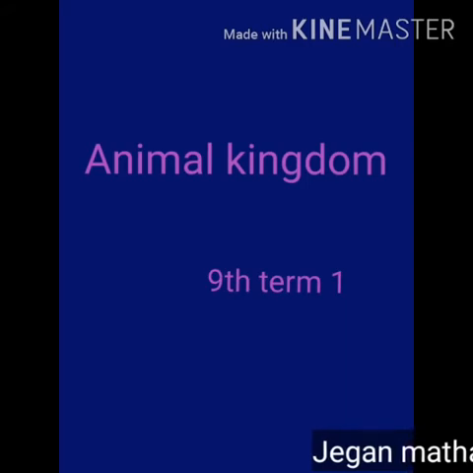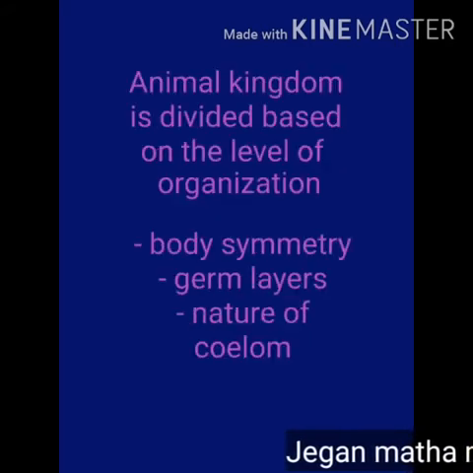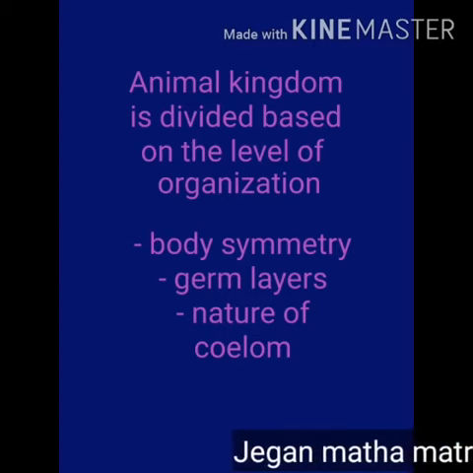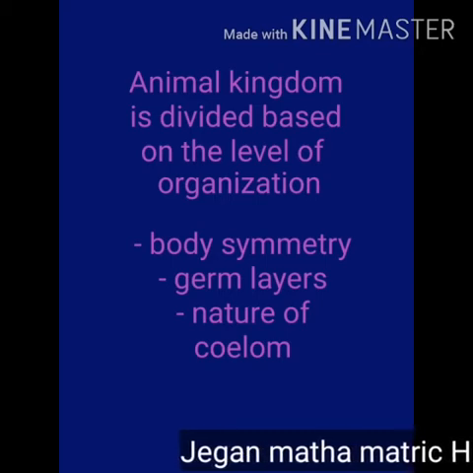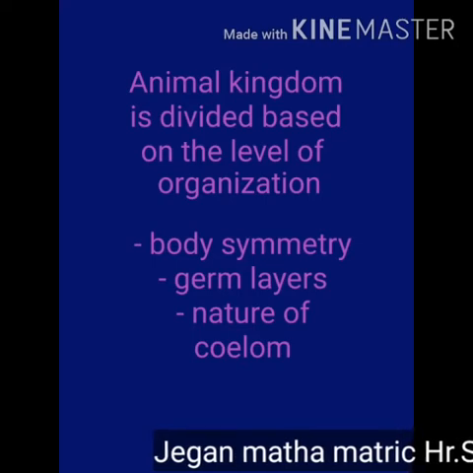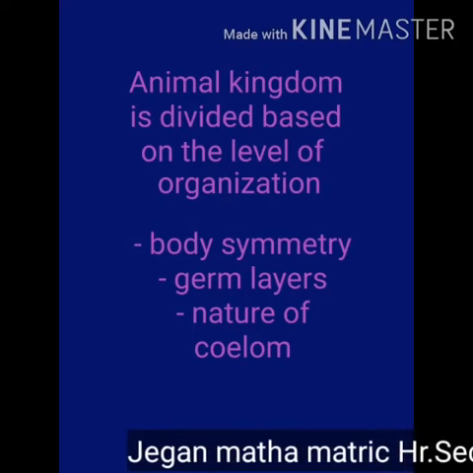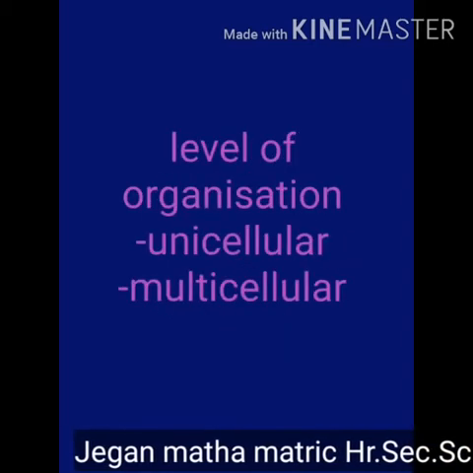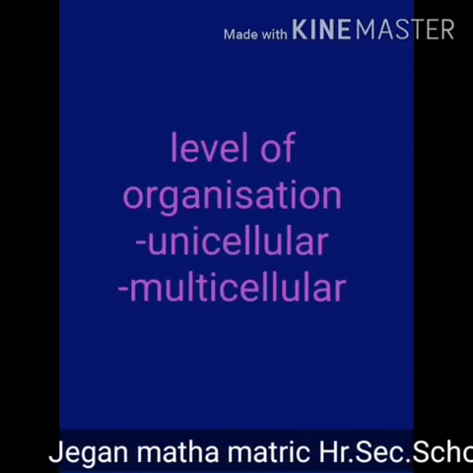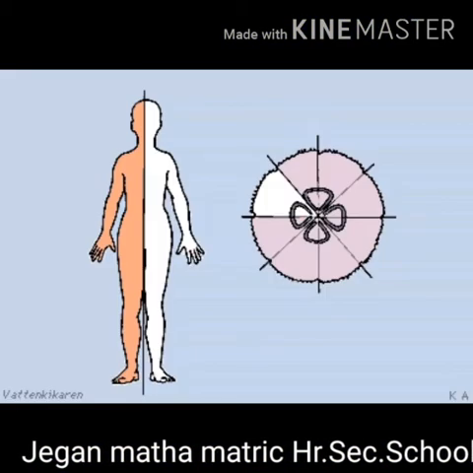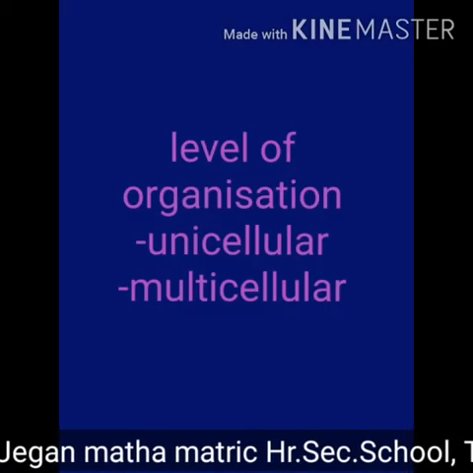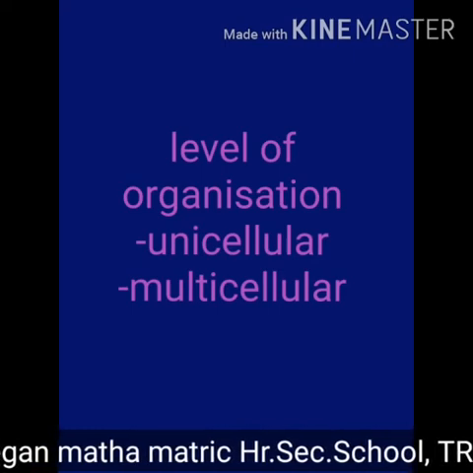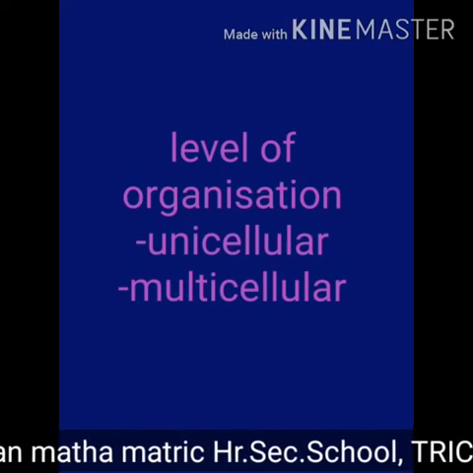Today we are going to see about the animal kingdom. Basis for classification. We can divide the animal kingdom based on the level of organization, that is, arrangement of cells, body symmetry, germ layer, and nature of coelom. Level of organization. Animals are grouped as unicellular or multicellular based on cell, tissue, organ and organ system level of